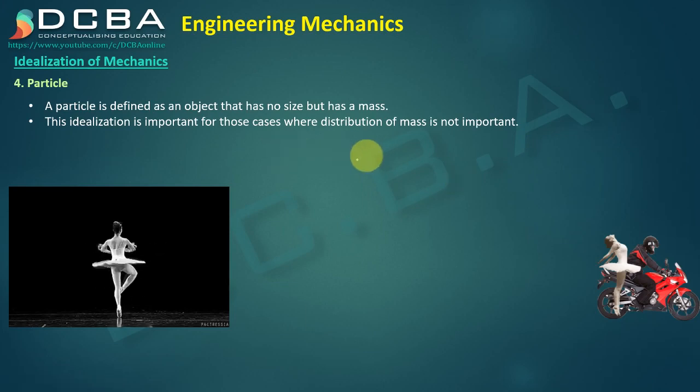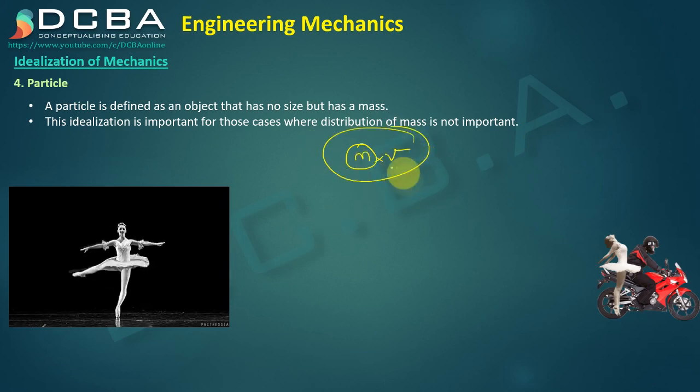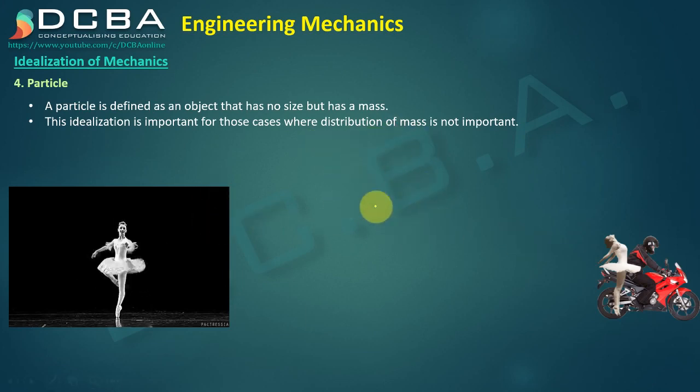Now momentum is given by a simple formula, which is mass into velocity. Velocity will be the one by which she is traveling, mass will be her entire body mass. So here I am not at all interested in how that mass is distributed, but I just want to know the entire mass so that I can calculate the momentum. So in this second case, when the distribution of mass is not important, in such a case I can consider that ballerina to be a particle.